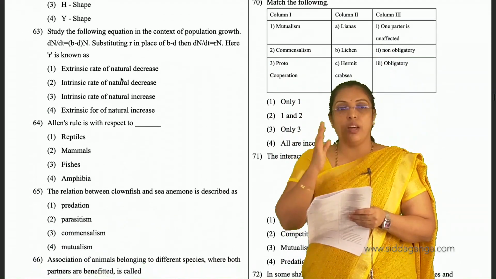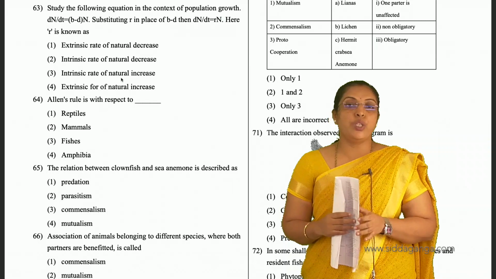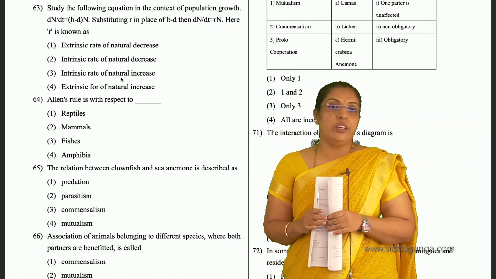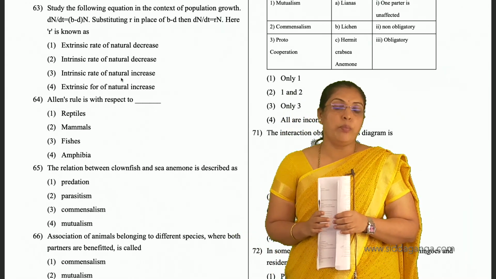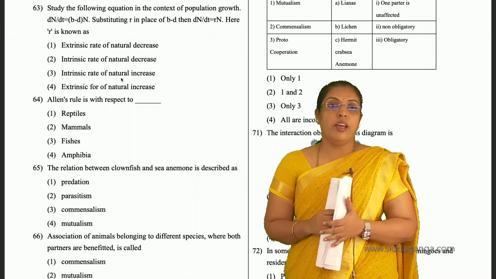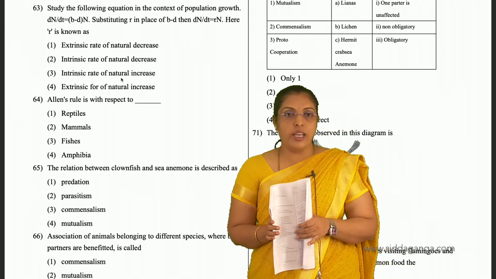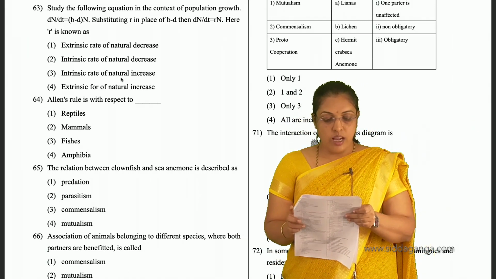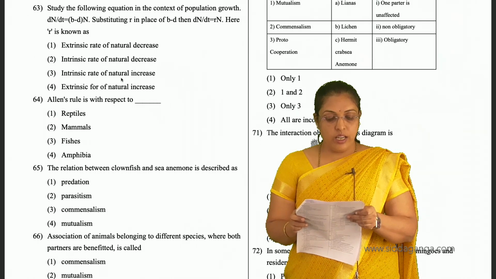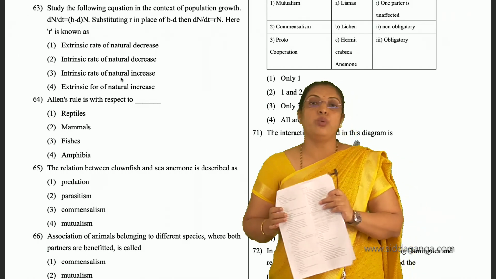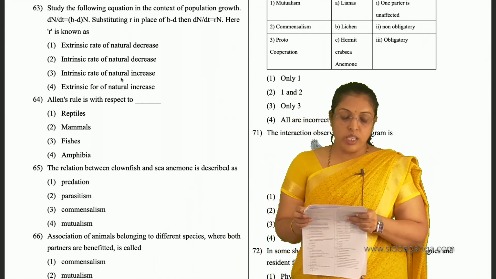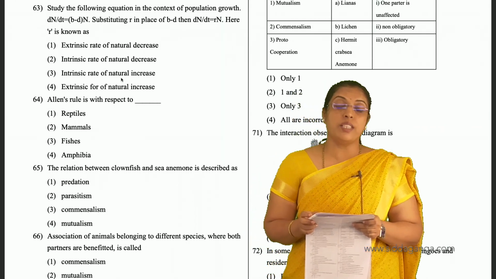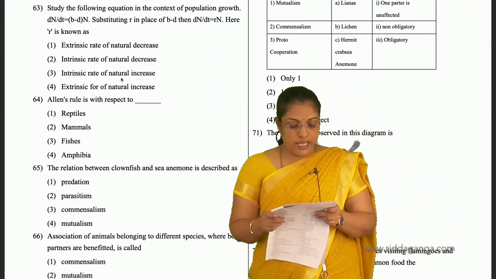And again 63, they have given: study the following equation in the context of population growth. dN by dt equals B minus D N. Substituting r in place of birth rate and death rate, then r is known as, we know that r is the intrinsic rate of natural increase. So third is the answer for this. Don't be confused, second they have given intrinsic rate of natural decrease. Answer is 3. r represents intrinsic rate of natural increase.